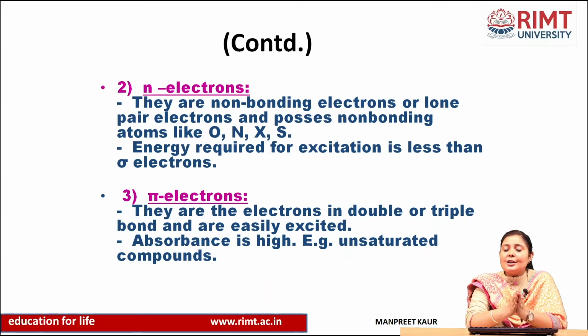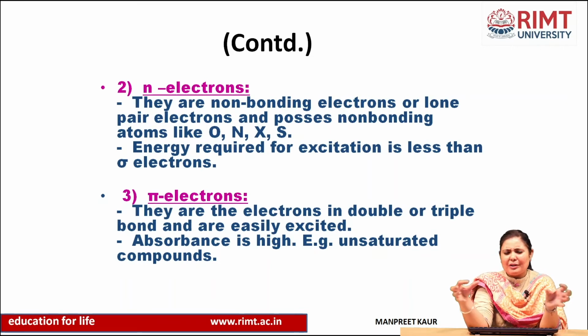The energy required for excitation is less than for sigma electrons, because sigma electrons are covalently and very tightly bound. In n electrons they need less energy because they are in a loose form.